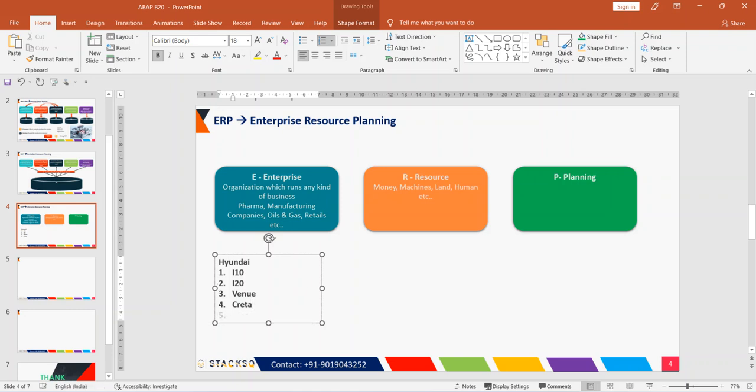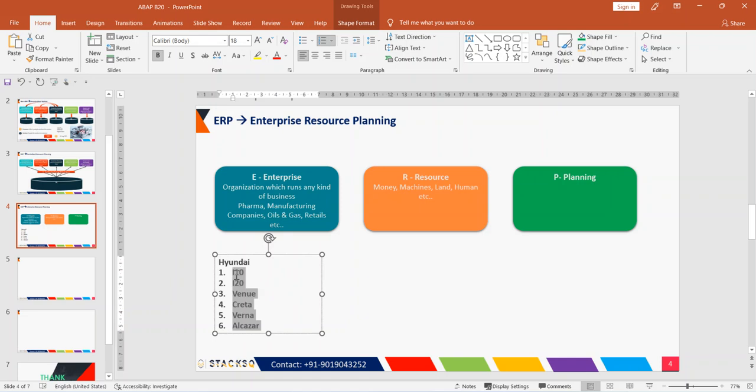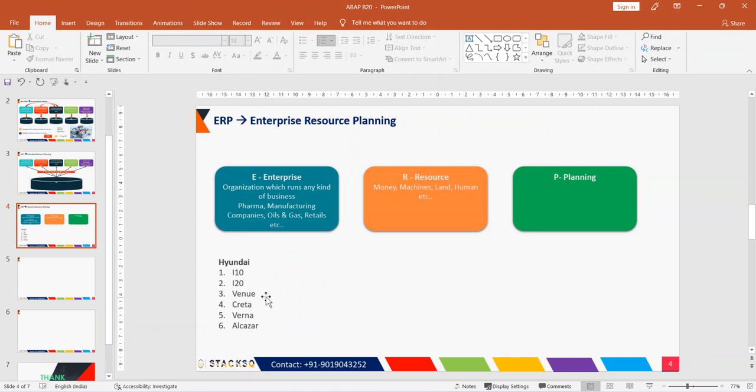And then we also have Verna, right? Then we also have Alcazar, the new car which they recently released, maybe within a year. They manufacture different cars. Many cars they will manufacture, but these are some of the list.